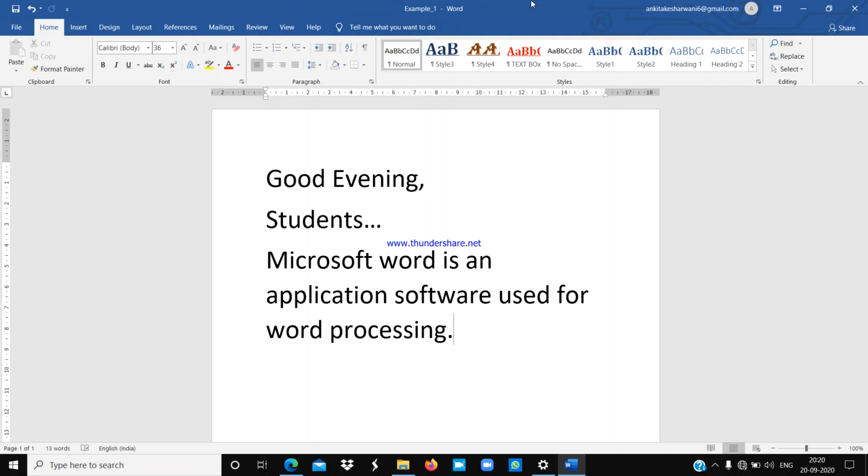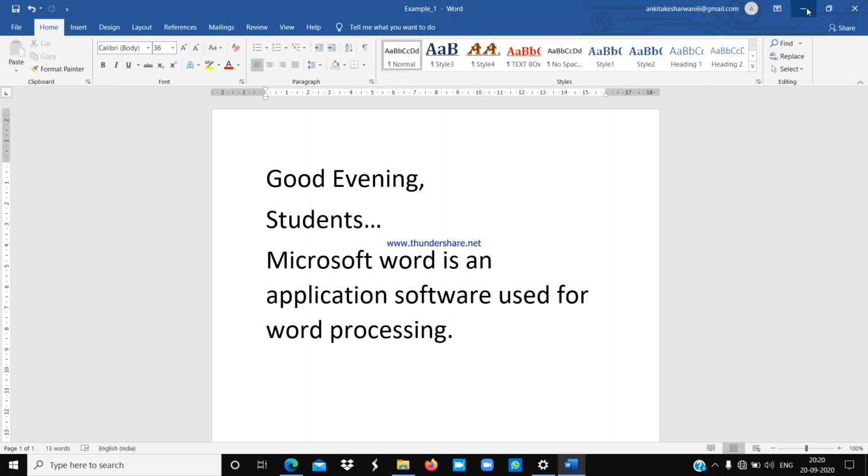So this is the title bar, and on the right side of the title bar you will find these control buttons. The last one is the close button, the middle one is the maximize button, and the first one is the minimize button.